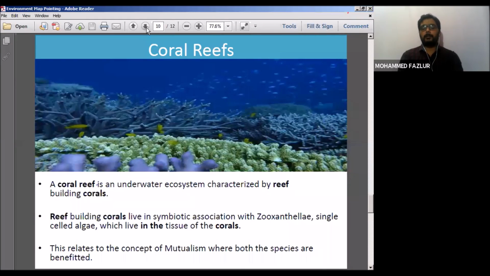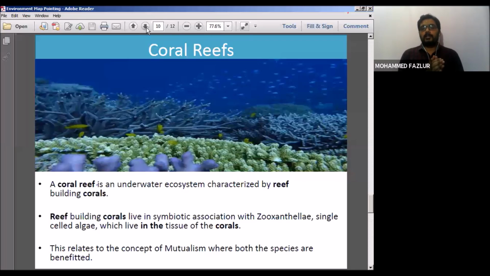See, it's a very basic concept of mutualism. Mutualism means two individuals are getting benefited, like coral polyps and zooxanthellae. Zooxanthellae are microorganisms which are well established in these corals.